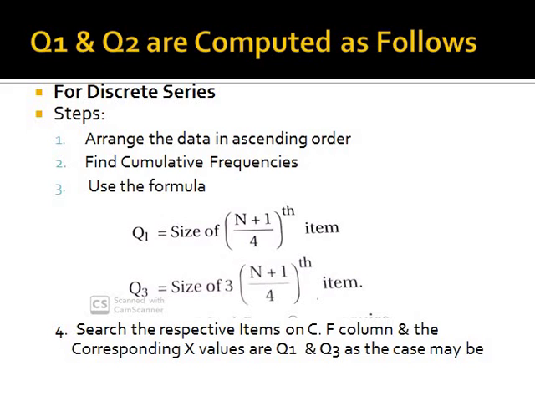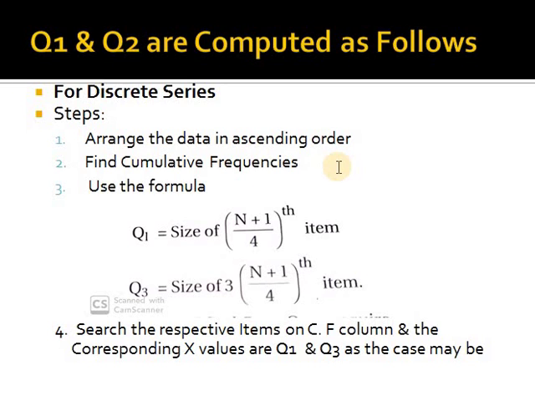In an individual series we can arrange the data in either ascending or descending order, but in the case of a discrete series we always need to arrange the data in ascending order only. Then we find the cumulative frequencies. What do you mean by cumulative frequency? In general, it is a running total of the frequency column. So you need to consider that.